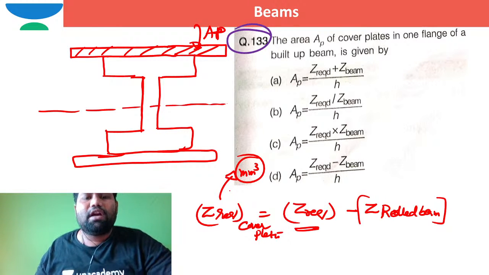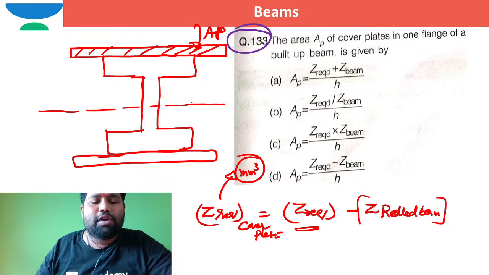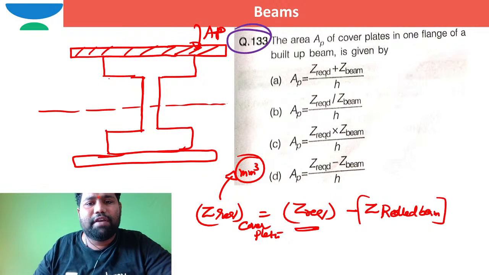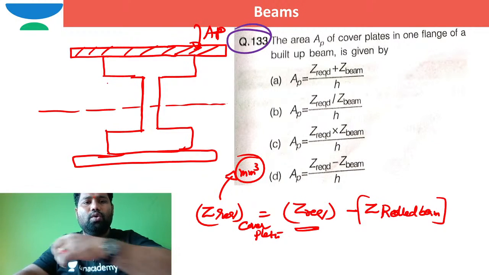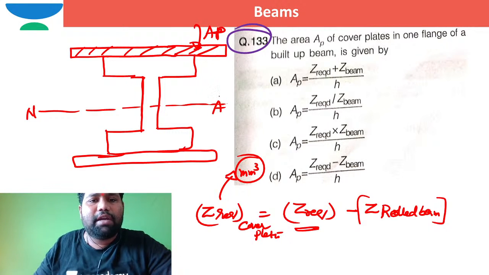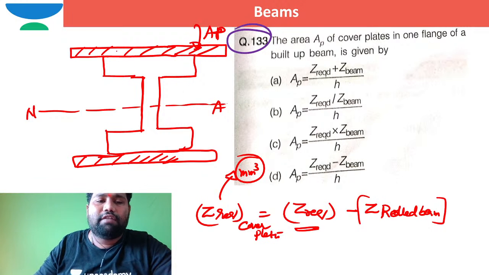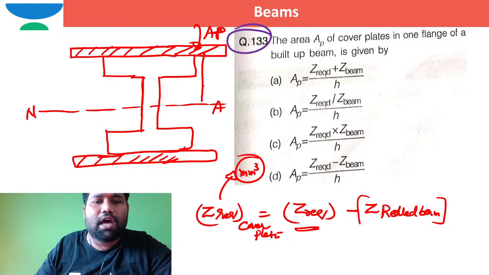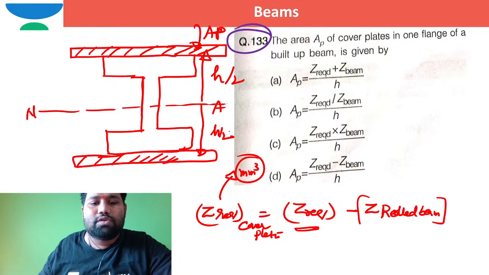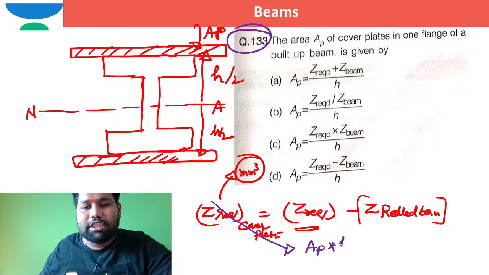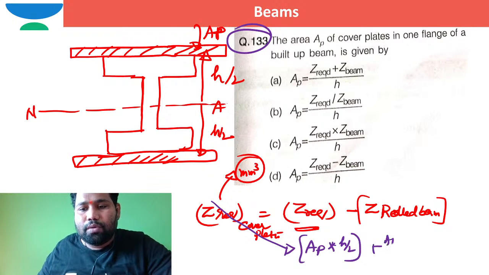How can we work out the section modulus? It is the first moment of area with respect to the neutral axis. I want to work out the first moment of area with respect to this neutral axis. What is the first moment of area of these cover plates with respect to this neutral axis? First moment of area is AP into this distance, which is almost h by 2. So how can I write this ZP required by cover plates? The first moment of area with respect to the neutral axis for these two plates, I can directly write as AP into h by 2 plus AP into h by 2.